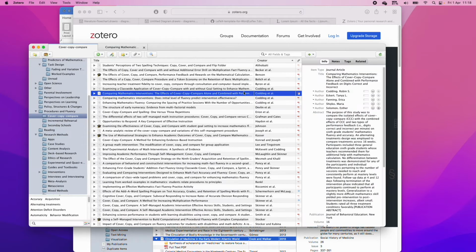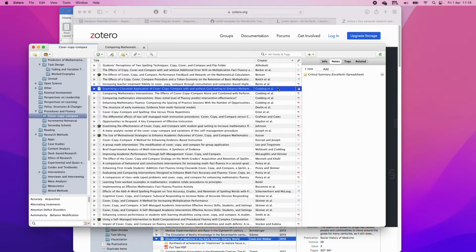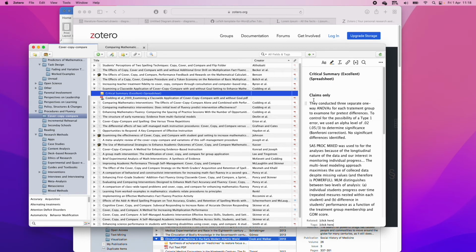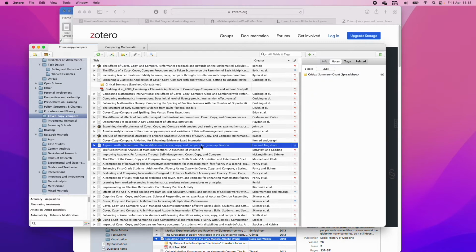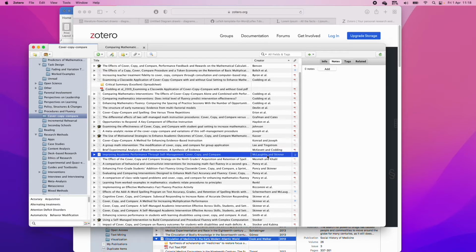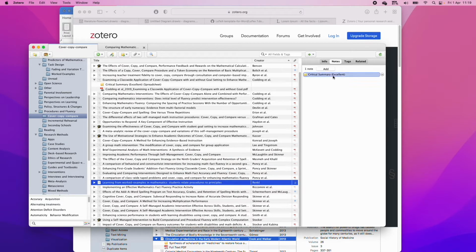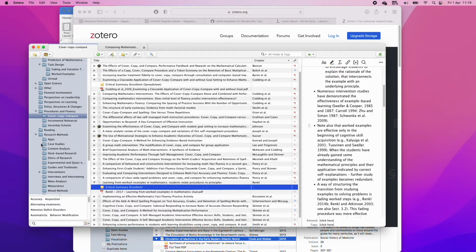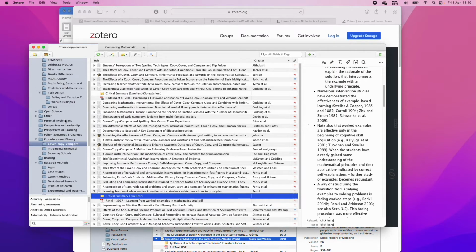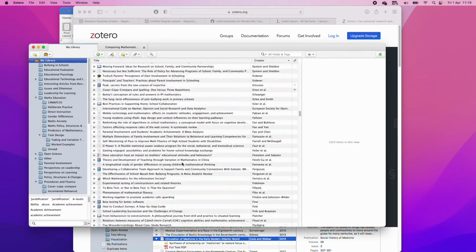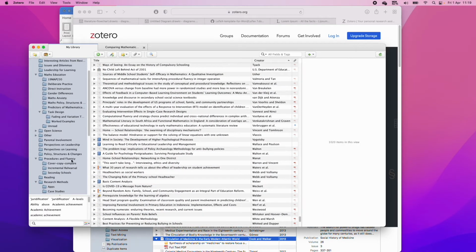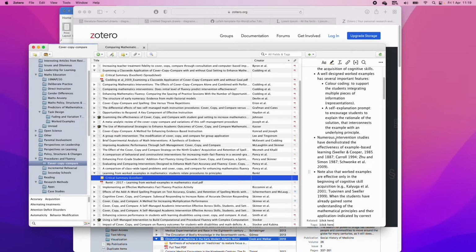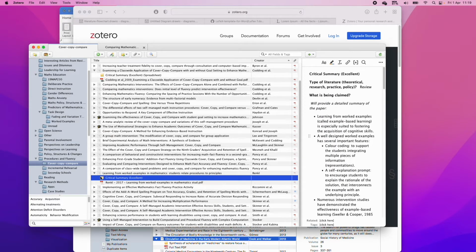Alternatively, you can add your own notes here, and I do this sometimes. So here I've just noted what claims they're making, and it's super useful when you're reading lots and lots of papers. As you can see, this is just one section of thousands, right? If I look at my library, it's just too many papers. And so having these notes really expedites your writing, because then you can just refer to specific papers.